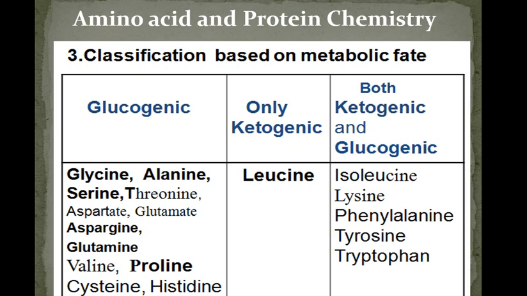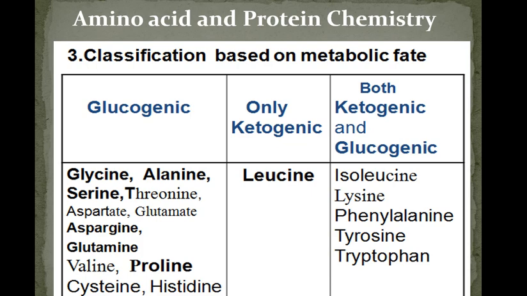And there is a third type of amino acid classification based on metabolic fate, that is both ketogenic and glucogenic. Some of the amino acids serve as precursors for the synthesis of ketone bodies, and some amino acids serve as precursors for the formation of glucose. So such kind of amino acids are called both ketogenic and glucogenic amino acids.